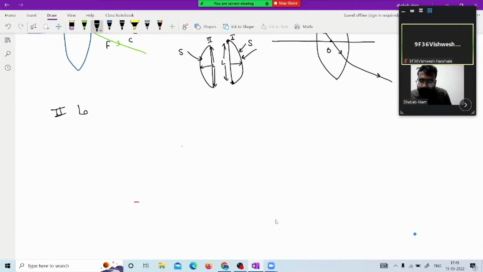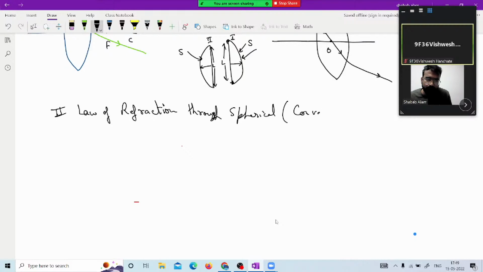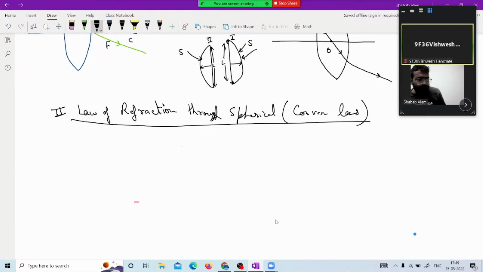Now the next term is the second part of the law of refraction through spherical, that is convex, lens. In this part we are going to talk about the next law, the same as we talked about in reflection.